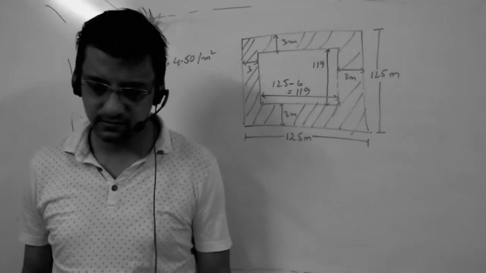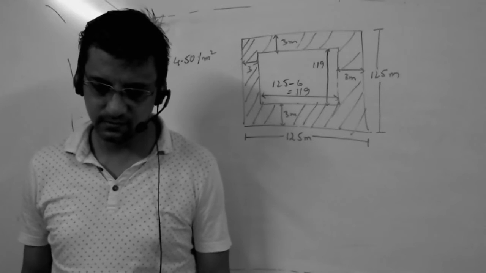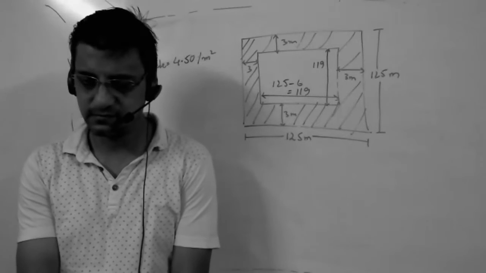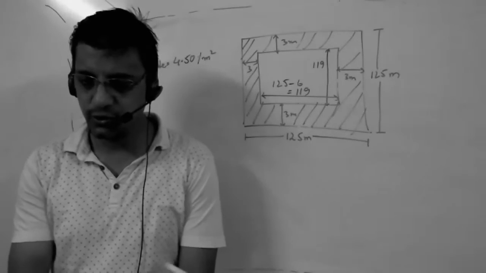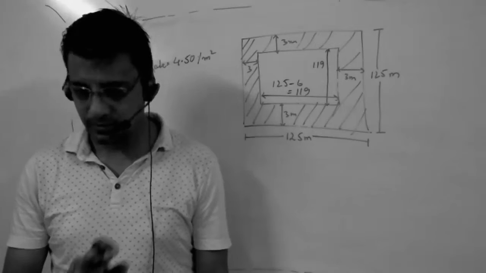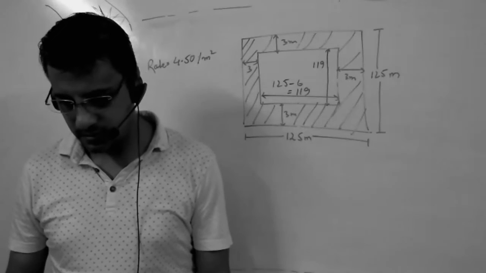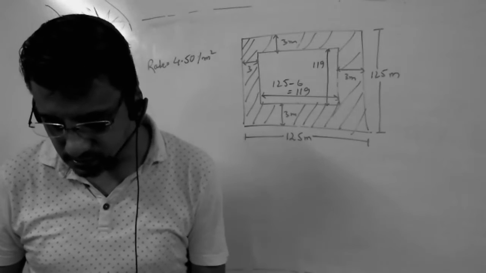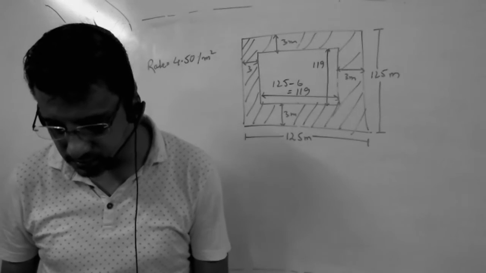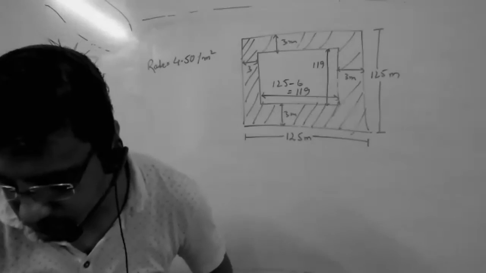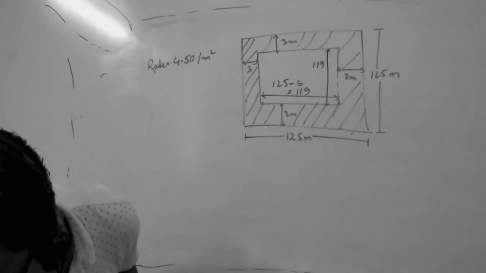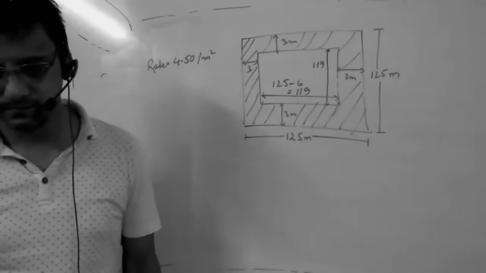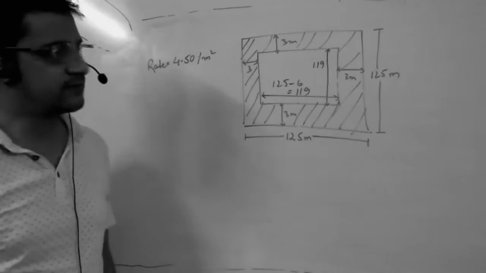Kritik, tell me how to find the area of the shaded region. Sir, I didn't do this homework. Okay. Vijay, can you tell me how to find the area of the shaded region?